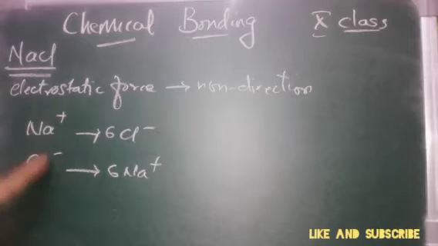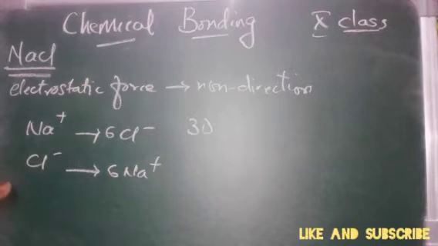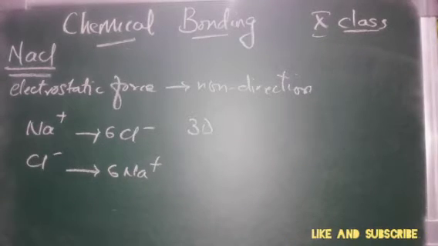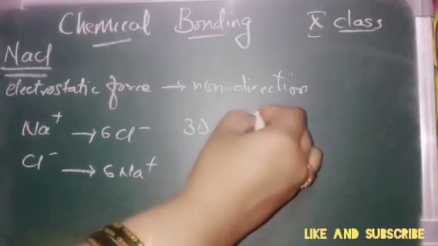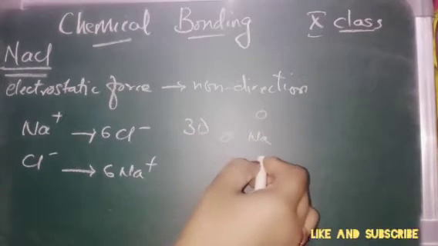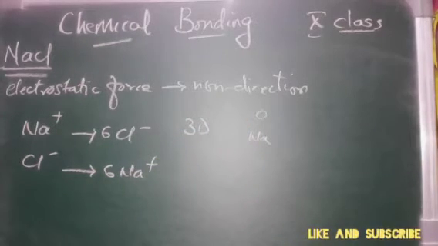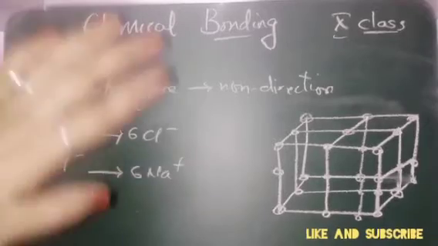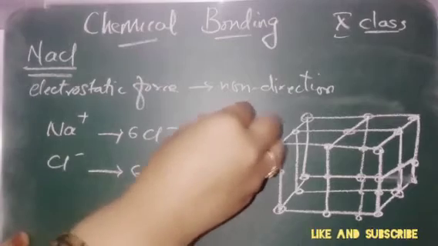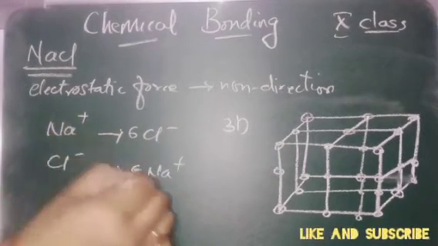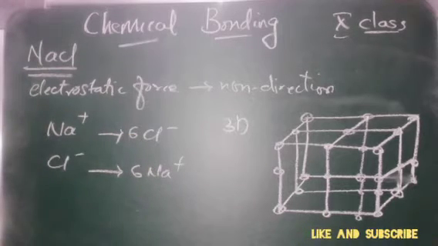Fine. So this forms a three-dimensional structure, 3D structure. The crystal structure of sodium chloride: here we can see one sodium ion is surrounded by 6 chlorine ions. So this will be the 3D structure of NaCl, that is, one chlorine ion is surrounded by 6 sodium ions, and one sodium ion is surrounded by 6 chlorine ions.